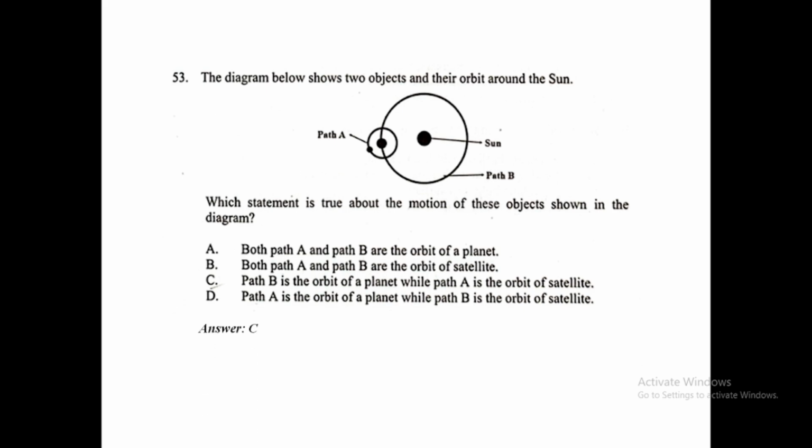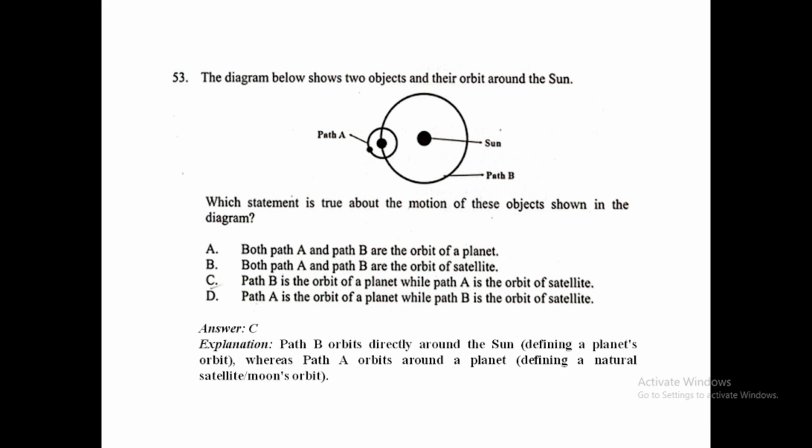The answer is path B is the orbit of a planet while path A is the orbit of satellite. Path B orbits directly around the Sun, defining a planet's orbit, whereas path A orbits around a planet, defining a natural satellite or moon's orbit.